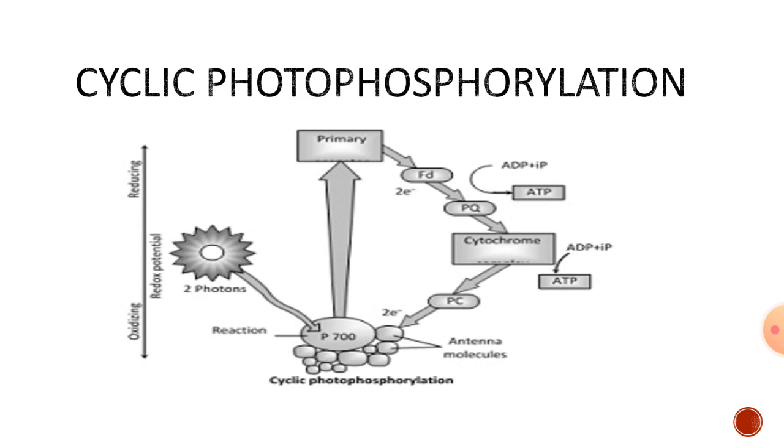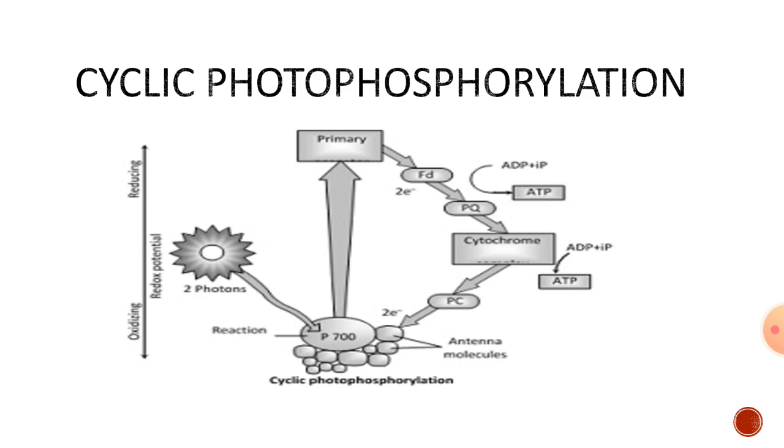These two electrons are carried through ferredoxin, plastoquinone, cytochrome B6, cytochrome F, plastocyanin, and finally to the same place, that is photosystem 1. When these reactions are taking place, at two sites ATP are generated. How these ATP are generated will be discussed at the end of this video lecture.